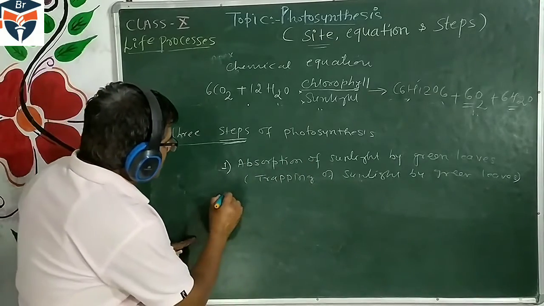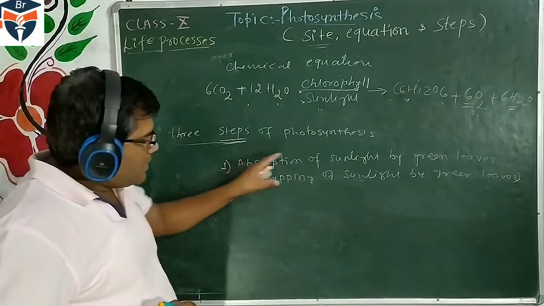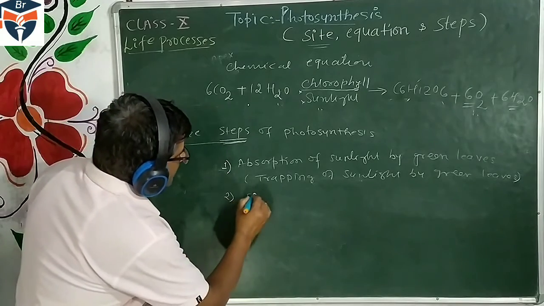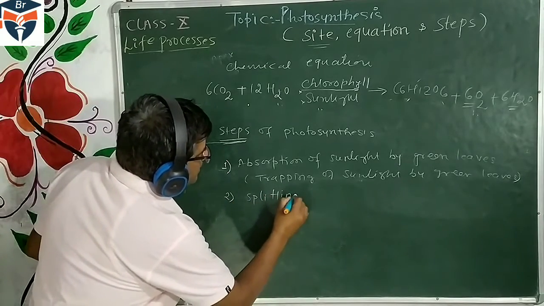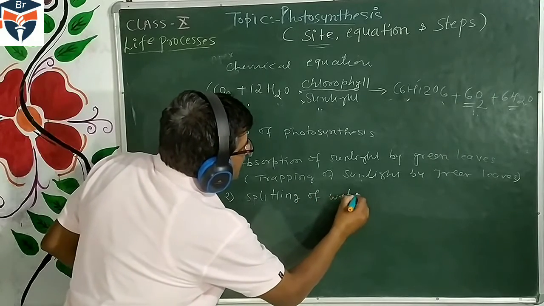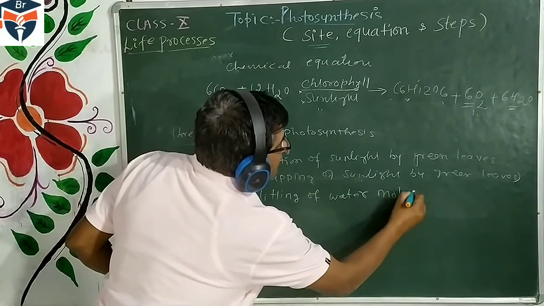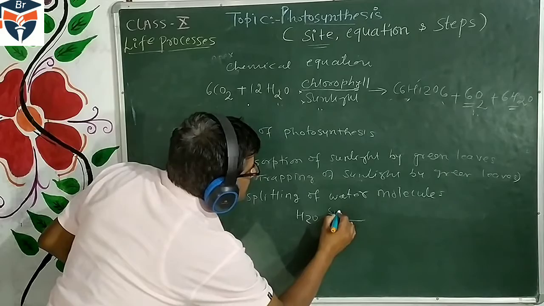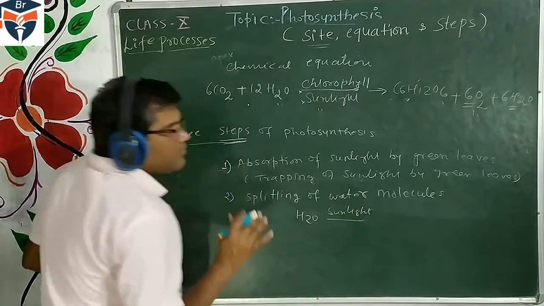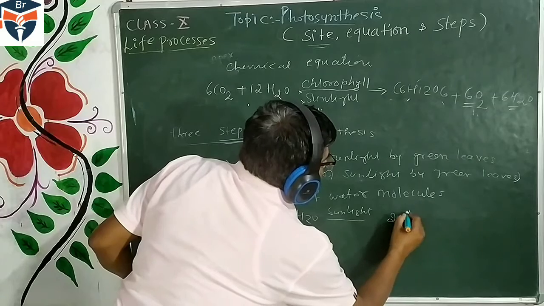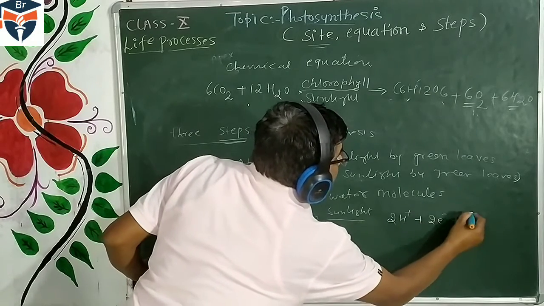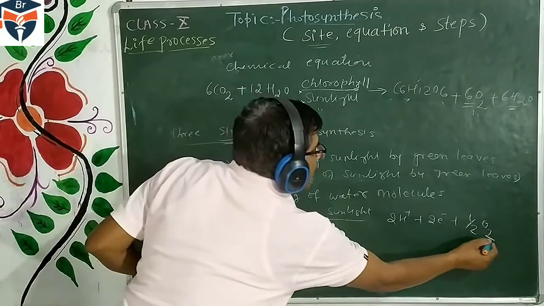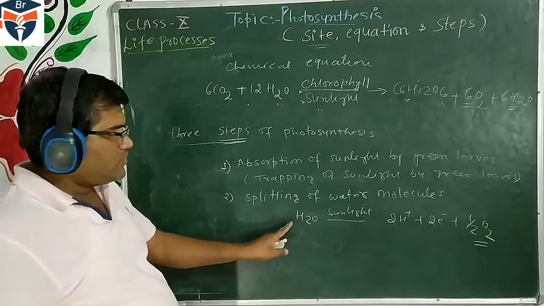The second part is that when the green leaf absorbs sunlight, or sunlight falls on the green leaf, what happens here? Splitting of water. The water molecule, in the presence of sunlight, splits up, breaks up and forms proton plus electron plus half molecule of oxygen. So the question shows that the source of oxygen in photosynthesis is water.